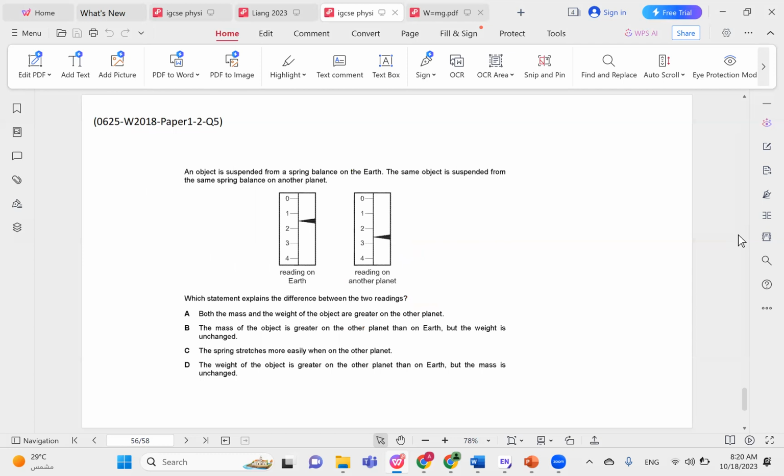An object is suspended from a spring balance on the Earth. The same object is suspended from the same spring balance on another planet. We can see that the reading increased. It was around 1.5, and now it's 2.5. Which statement explains the difference between the two readings? If the reading increased and it's the same object, it has the same mass, but the weight increases. So the mass is the same, but the weight is greater. So we conclude that the gravitational field increased, that the value of g increased.